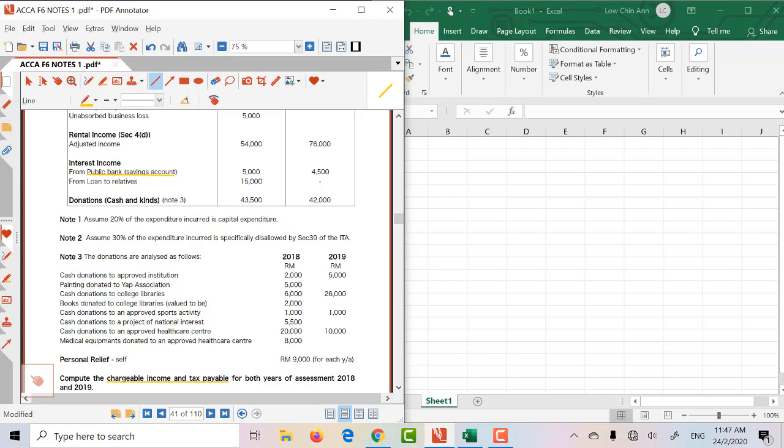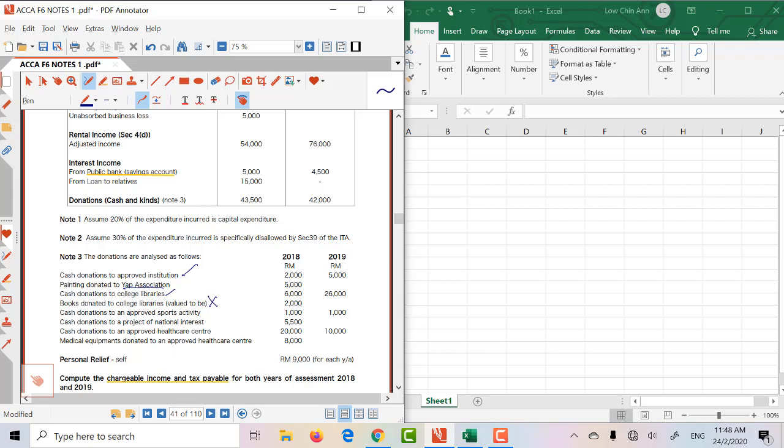So in the list of donations, what we see here is cash to an approved institution. Now that's basically charity, so we can claim that. And painting, now the painting is donated to this thing called Yap Association, which is not approved. Painting can only be approved if you donate it to the art gallery or to the government. Now the cash donation to library is claimable, but books is not, it must be cash.